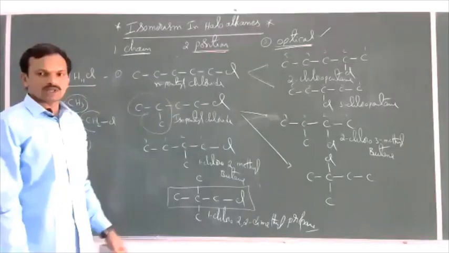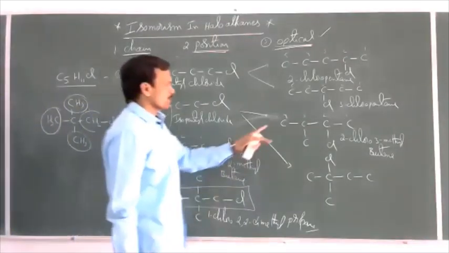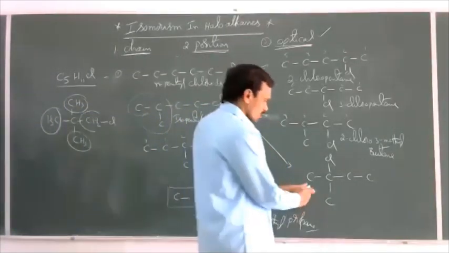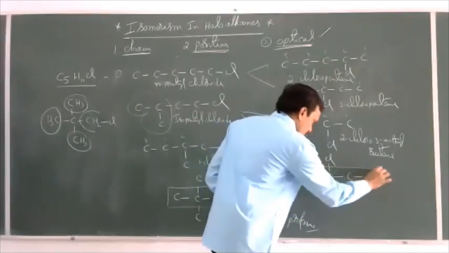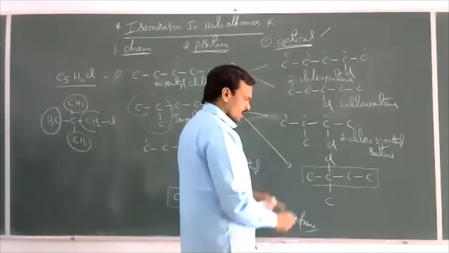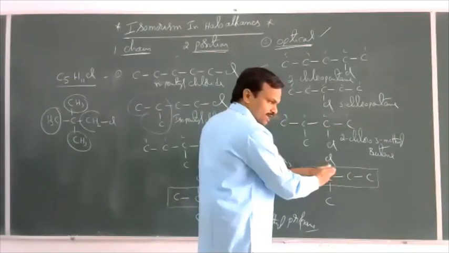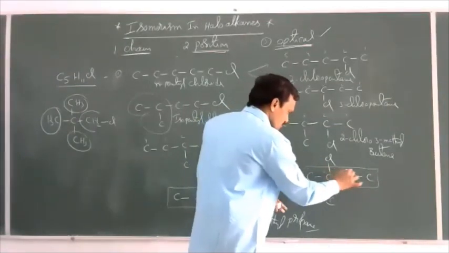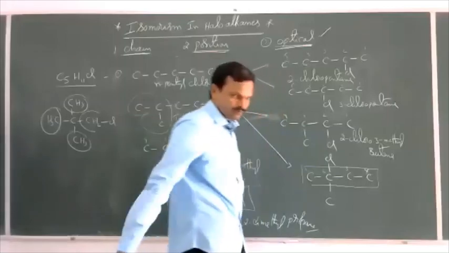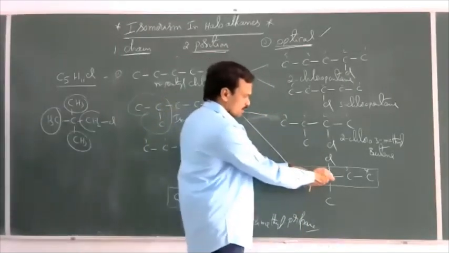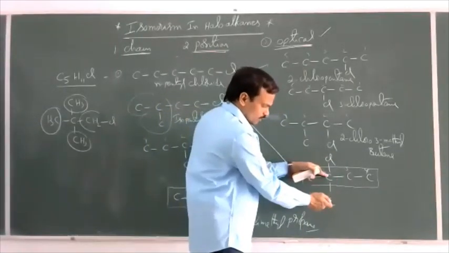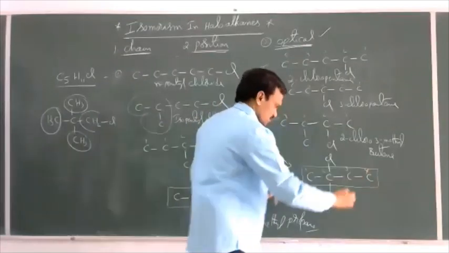2-chloro, 3-methyl butane. So this is the IUPAC name of this compound. Now what about this? This is the long chain here. Numbering should be given from this end. From this end you can get third position. From this end you can get second position. 1, 2, 3, 4. Now the name is 2-chloro, 2-methyl butane.